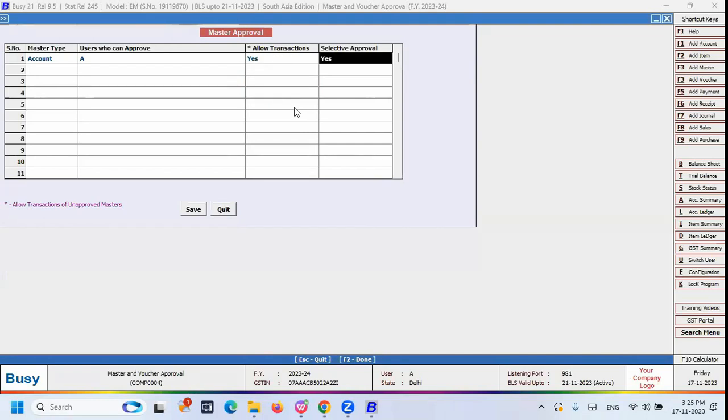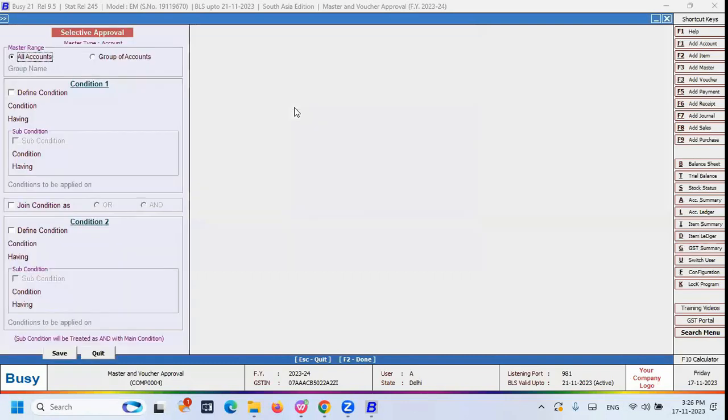And selective approval. Selective approval is a very beautiful feature in Busy. Using this feature, you can set the approvals as per your need. For example, only one particular customer or a group of customers. If you want to fix this particular selective approval, you can decide and fix that one.